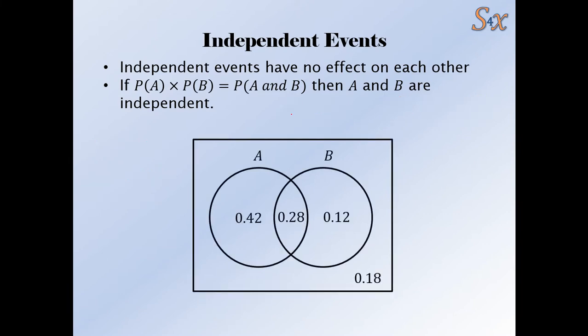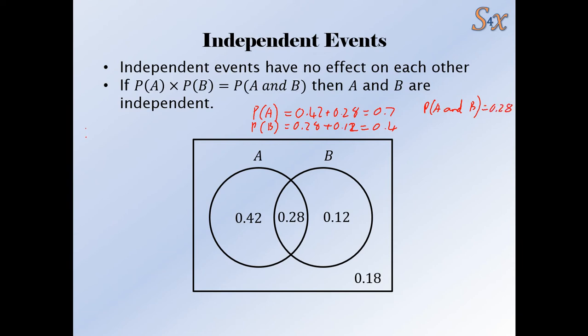What about these ones though? Let's work it out again. So the probability of A for this one is the 0.42 plus the 0.28, everyone inside A. That's 0.7. The probability of B is the 0.28 plus the 0.12, which is 0.4. And the probability of A and B is the people in the overlap. That's 0.28.